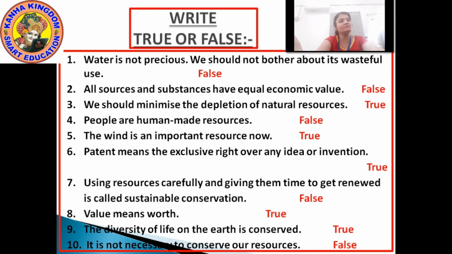Whatever resources we are given by God, whether natural or human made, it is telling us that it is not important to conserve it. Is it true? No, it is important. So this statement is false. Okay, so these are the true and false.